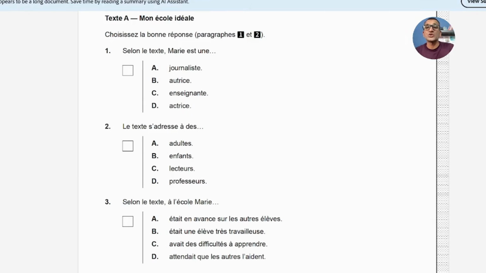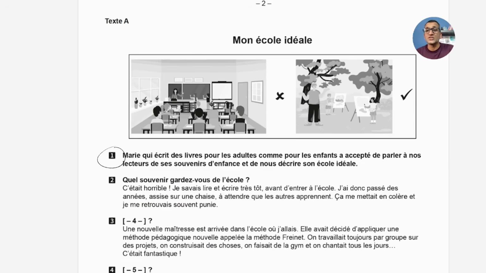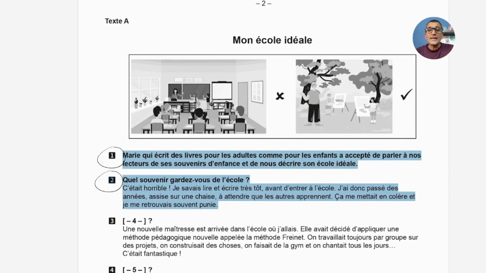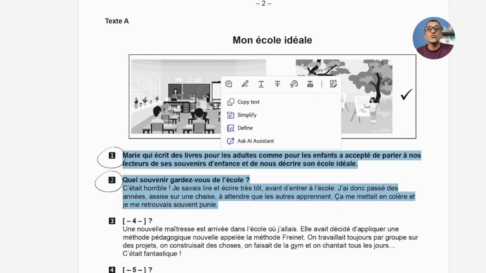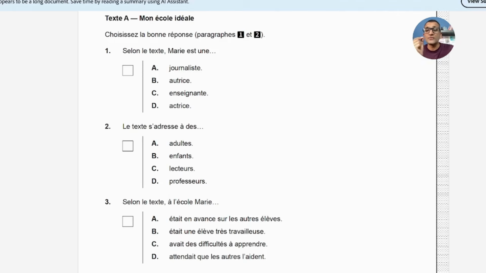The first question is choisissez la bonne réponse. There are 2 paragraphs we need to focus on, paragraph 1 and 2. It means only in these 2 paragraphs you will get the answer to the first 2 questions. It says according to the text Marie est une. There are 4 professions given: journaliste, which means journalist; autrice, which means an author or a writer; enseignante, which means a teacher; and then actrice, which means actress.